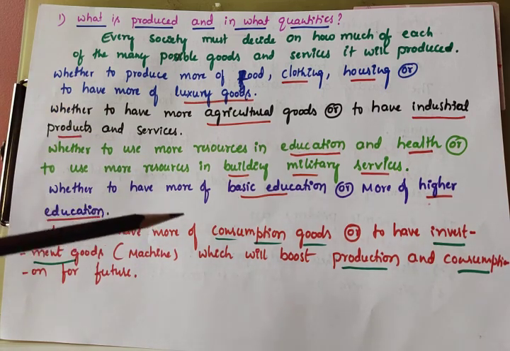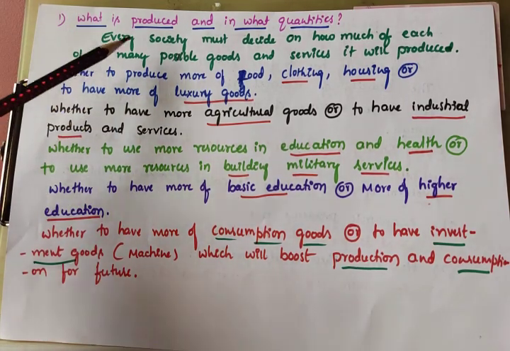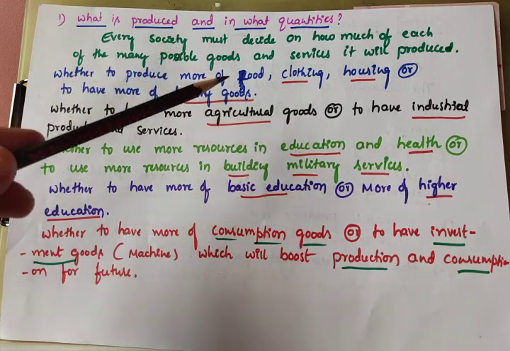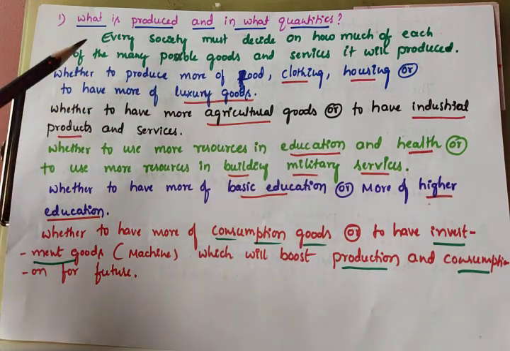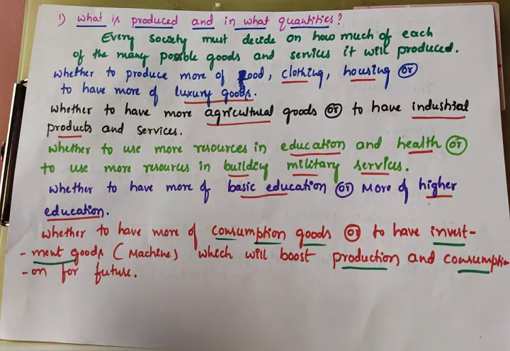So, what is produced and in what quantities? Once again, every society must decide how much of each of the many possible goods and services will be produced. Human wants are unlimited, resources are limited. In this situation, it is impossible to produce all types of goods and services, because of scarcity of resources. The scarcity of resources gives rise to the problem of choice. The only thing is choice.